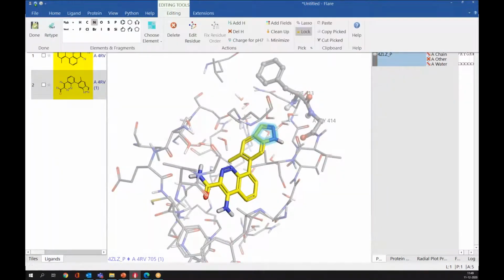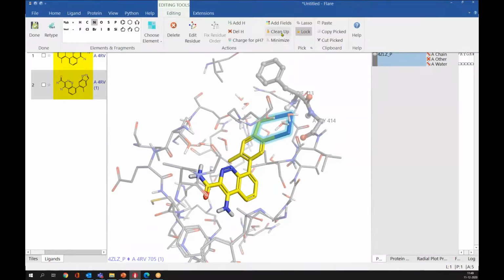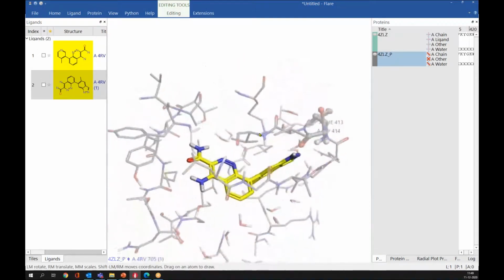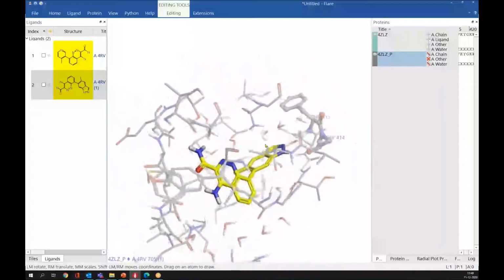And if I undo it, and this time if I select cleanup, and now if you see, we have got the correct geometry. That means we have got the planar structure. So the geometry of this particular part is correct.